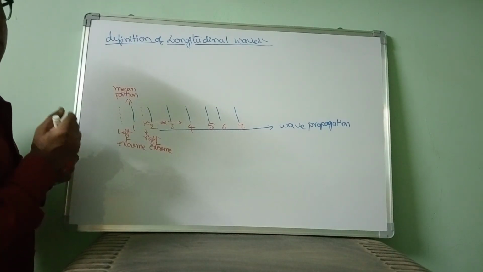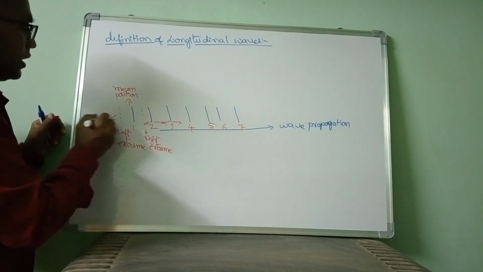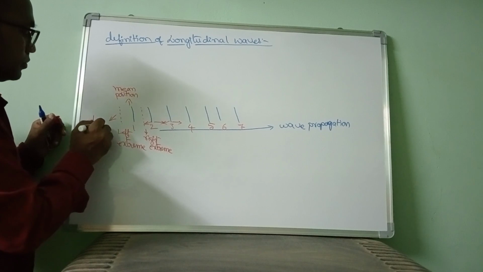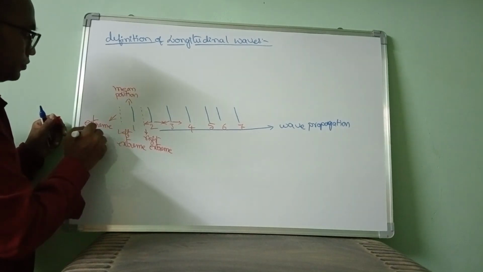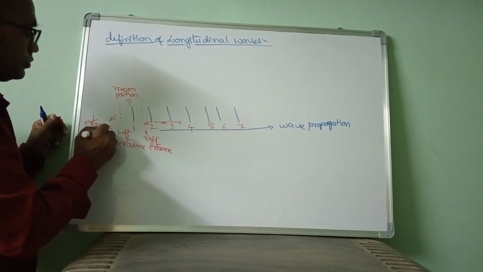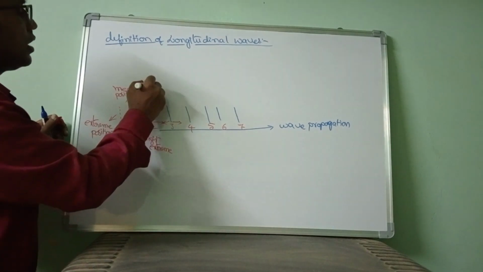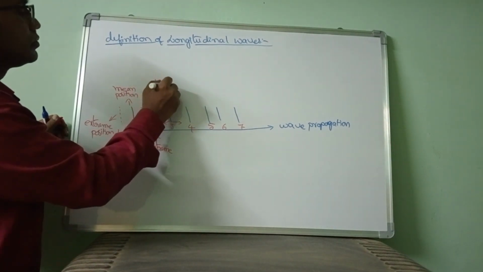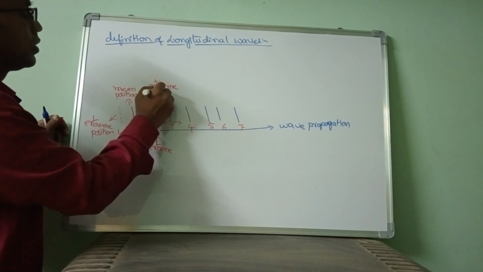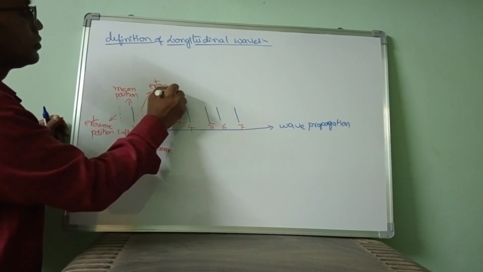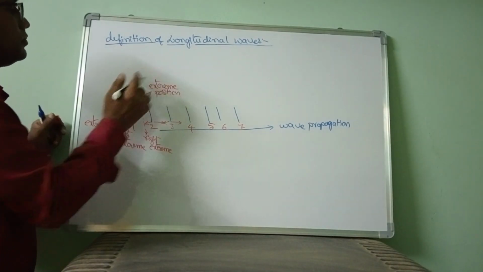This position is called the extreme position, and this is also called the extreme position.